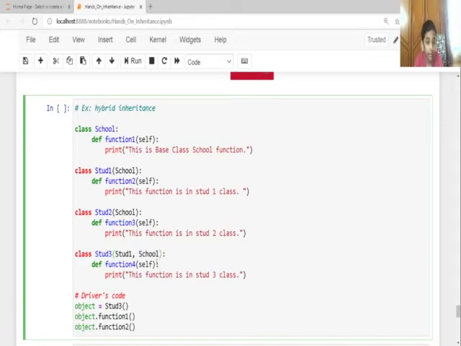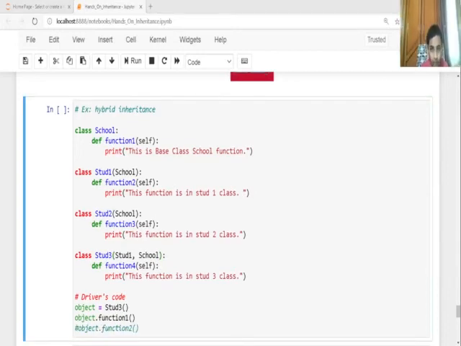So I mean it's multiple inheritance. Now student3 inherits from student1 and school, and I created a method function4 with self, which prints: this function is in student3 class. So here 3 types of inheritance are coming together. So multiple inheritance combined together is called hybrid inheritance.